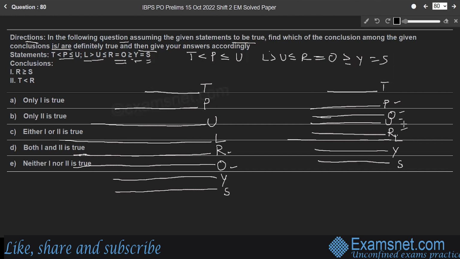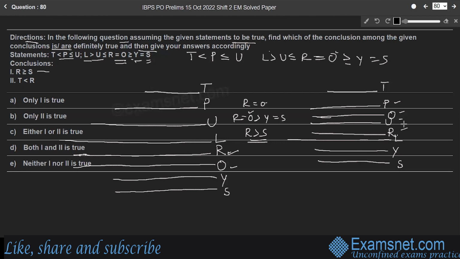Come to the conclusion. R is greater than or equal to S. In the first case, R is greater than S. Though R and O are equal, O is strictly greater than Y in the first case, and Y is equal to S. So we can write O is greater than S, and in place of O we'll write R. So R is greater than S in the first case.